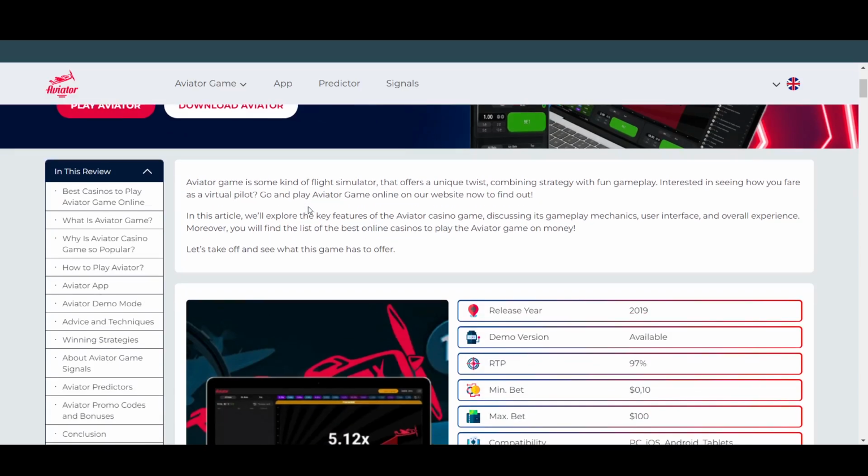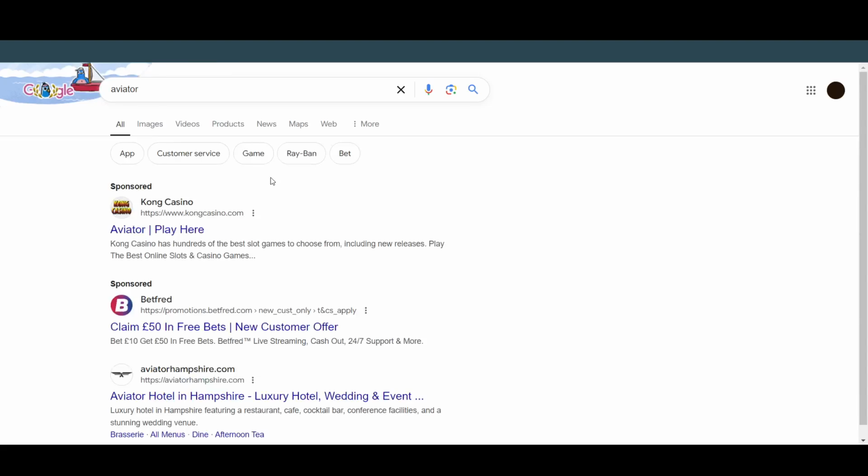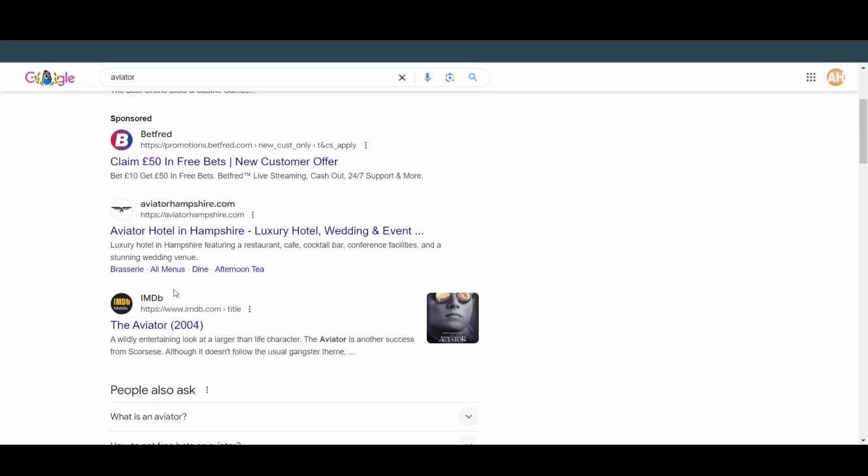So there is no app, which means there is no activation code. If someone tells you there is this Aviator predictor app, he's probably lying to you or he doesn't know that this is actually fake, and you can't get a predictor app for this gambling game.